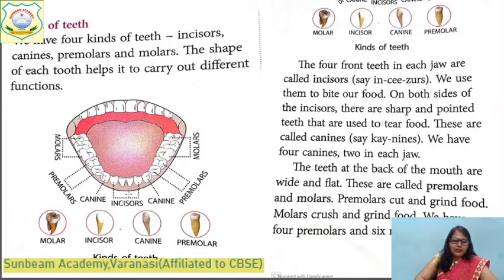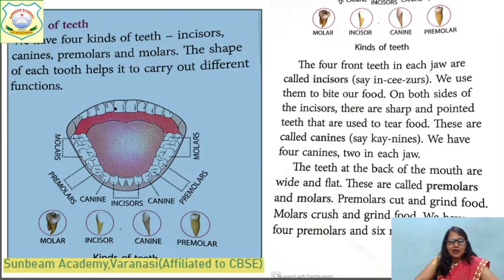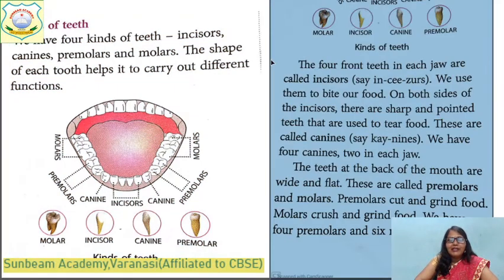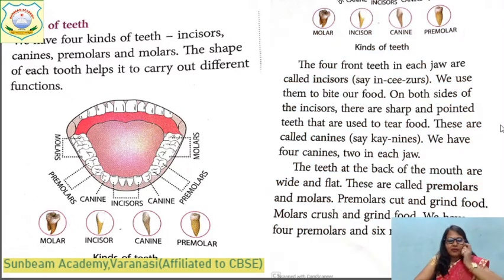In this set of teeth, you can see the kinds of teeth. The first one here, you can see here are 4 teeth. The front 4 teeth are called incisors. In the lower jaw, you can see incisors. These are the incisor teeth. And these are present 4 in number in the lower jaw and 4 in number in the upper jaw. Okay, it means how many are they? They are 1, 2, 3, 4 in the lower jaw, 1, 2, 3, 4 in the upper jaw. It means in total they are 8 in number.